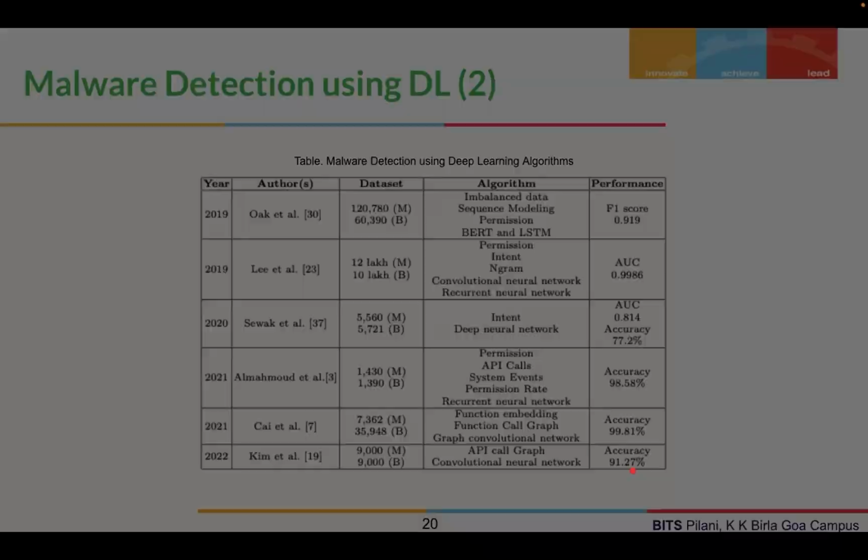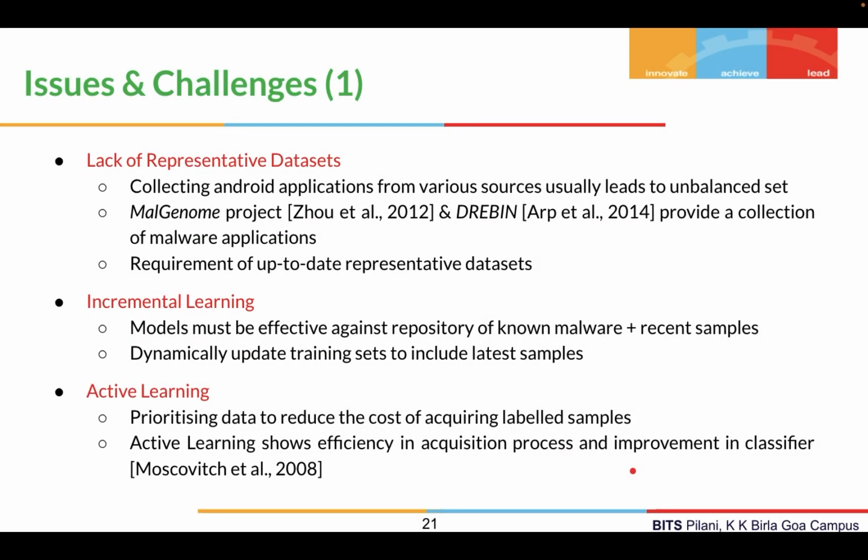Right. So now we have discussed several studies in the machine learning and deep learning domain, but there are still various open issues and challenges in this domain that need to be addressed and can provide prospects for future research. So the first point here is the lack of representative datasets. Now we usually collect applications from various sources, right?